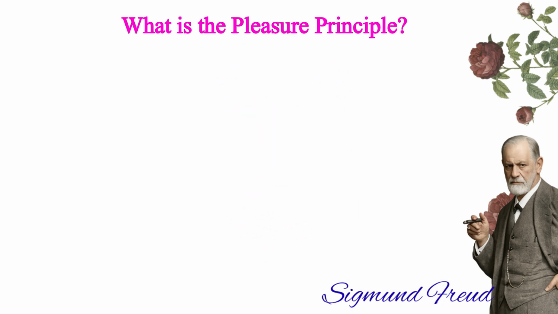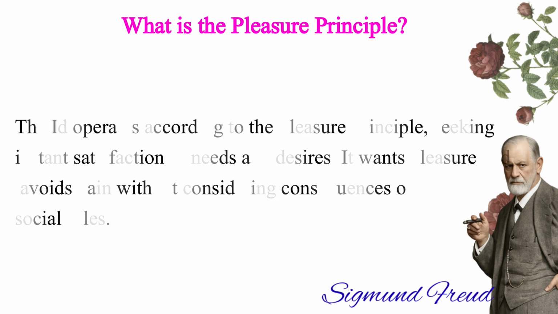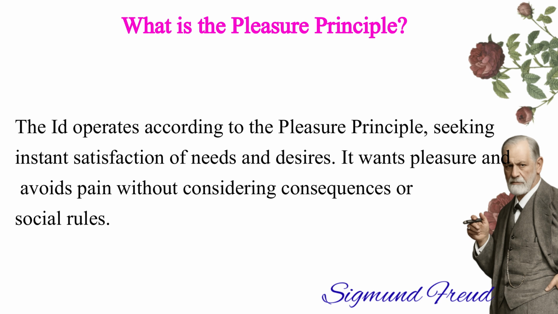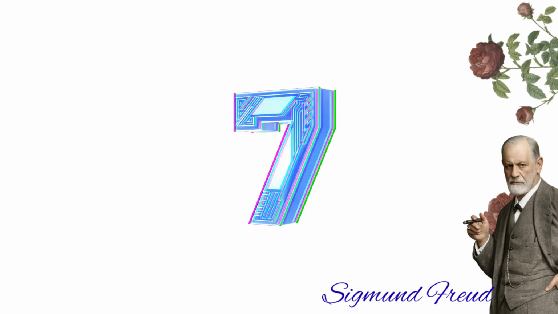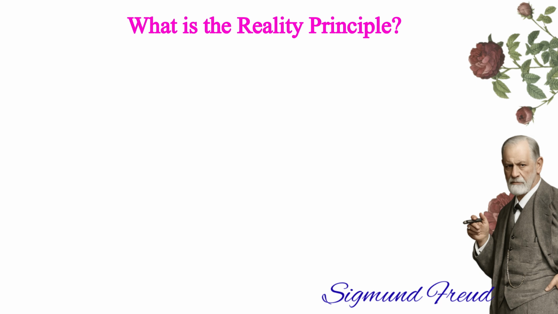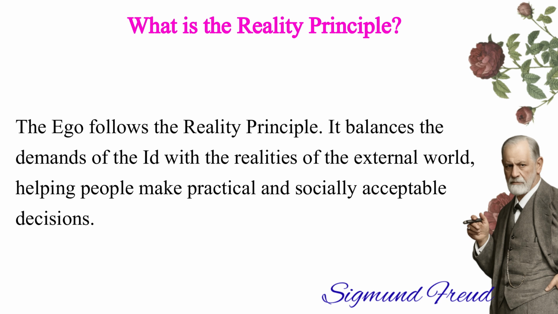What is the pleasure principle? The id operates according to the pleasure principle, seeking instant satisfaction of needs and desires. It wants pleasure and avoids pain without considering consequences or social rules. What is the reality principle? The ego follows the reality principle. It balances the demands of the id with the realities of the external world, helping people make practical and socially acceptable decisions.